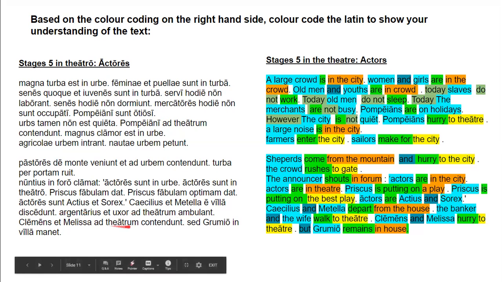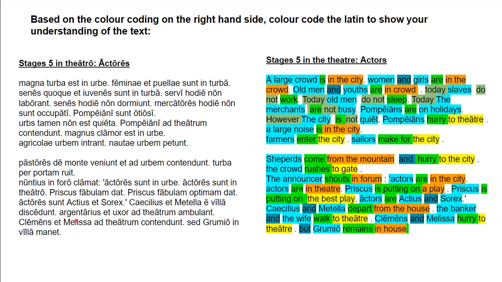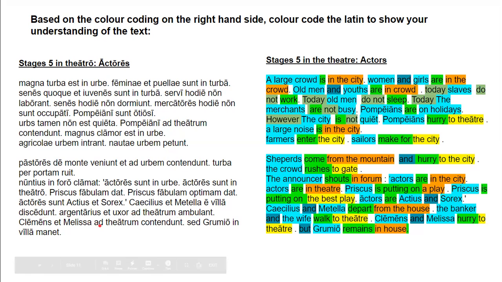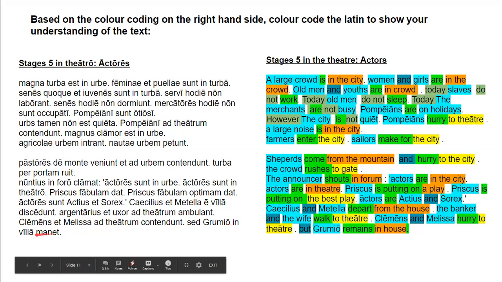Clemens et Melissa ad theatrum contendunt. So Clemens and Melissa hurry towards the theater. So two singular subjects, third declension and first declension, linked by a conjunction. Then we've got our main verb there, contendunt, and then a prepositional phrase that is accusative of motion towards. Sed Grumio in villa manet. So sed is a conjunction, it means but. Grumio remains in the house. So Grumio is a third declension nominative subject. Manet is our verb, we get the word remain from there. And in villa is another locatival ablative.